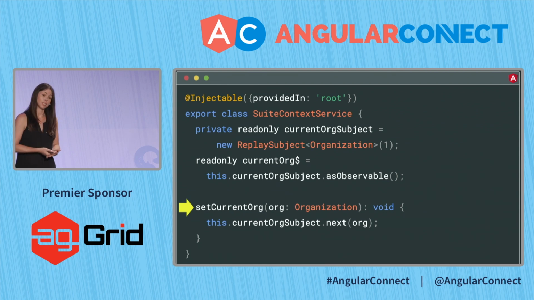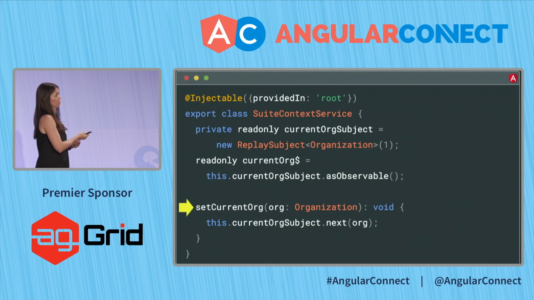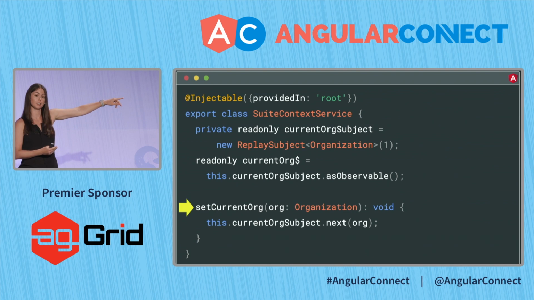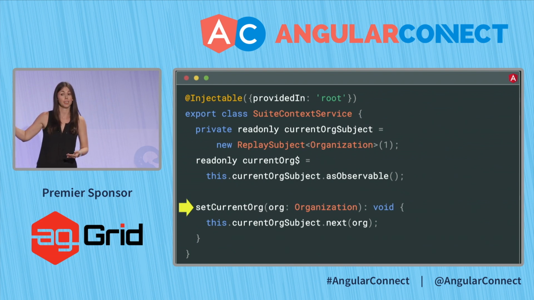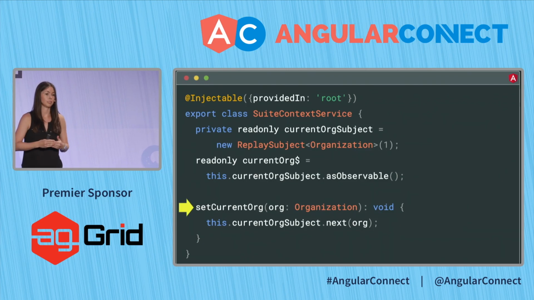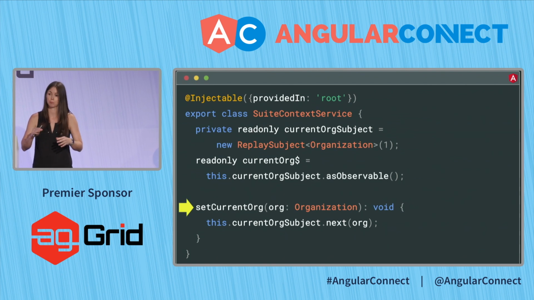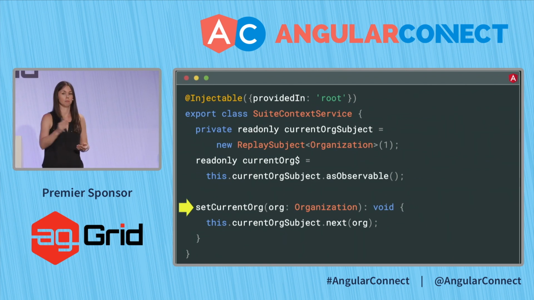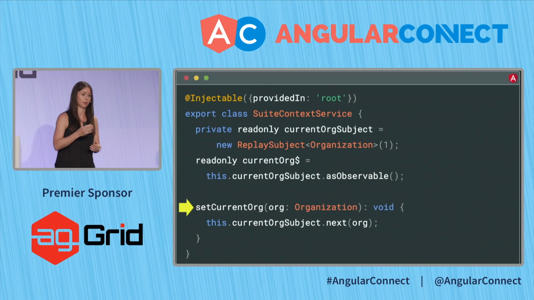And when I need to update that current organization, such as in my dropdown, I can call into this service, call setCurrentOrganization, and by that subject next, anywhere in my application that's subscribed to it, and actually even later subscribes to it because of the replay, will have the exact same organization. So this is keeping my state consistent across the entire application. Whenever it gets updated, we update this service, and everyone has the correct value.